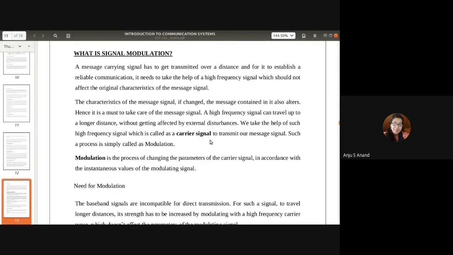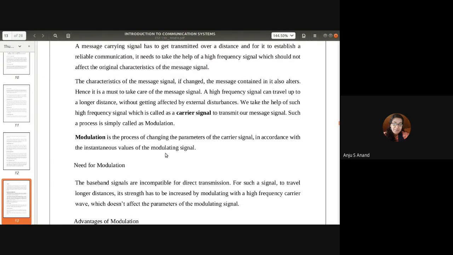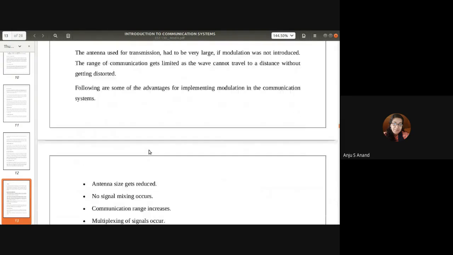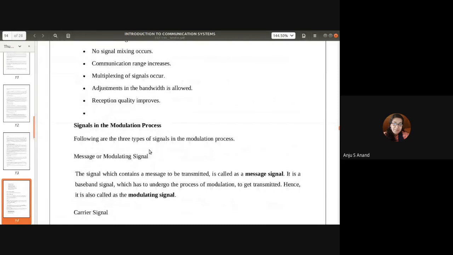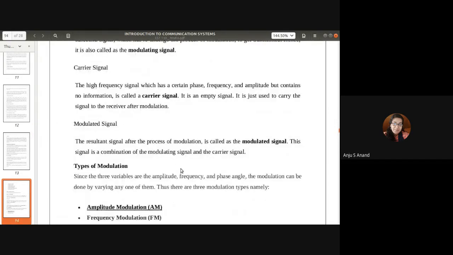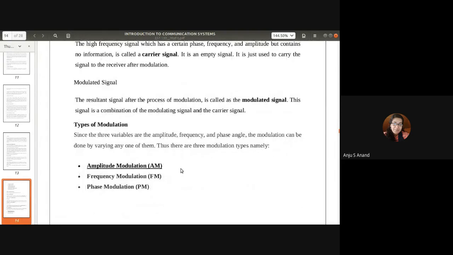The main components are the carrier signal and the modulating signal. We have the modulation definition, the needs and advantages of modulation, the different signals involved in the modulation process, types of modulation, etc.